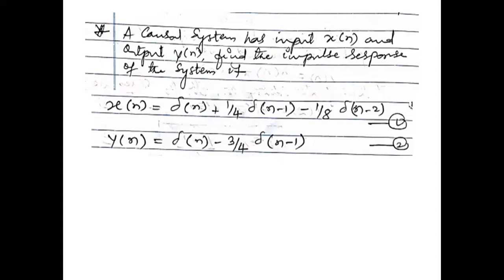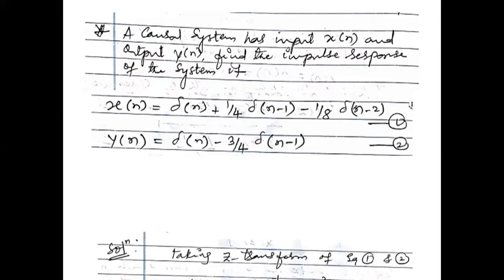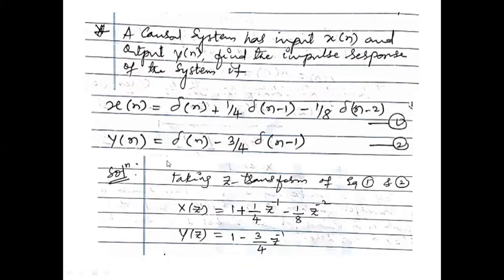So first we will calculate the transfer function h of z by taking the z transform of the above equations. If I apply the z transform, instead of x of n I will write x of z, which equals 1 plus 1 by 4 z inverse minus 1 by 8 z power minus 2, and similarly for the second equation.